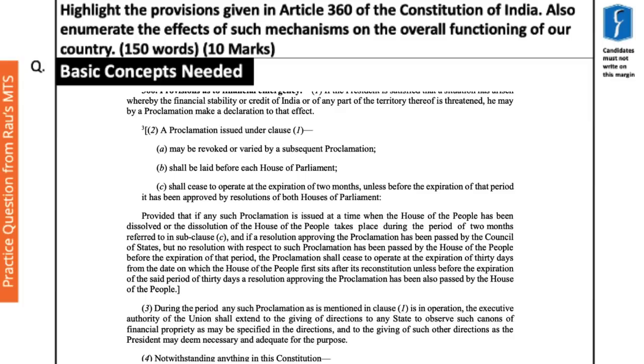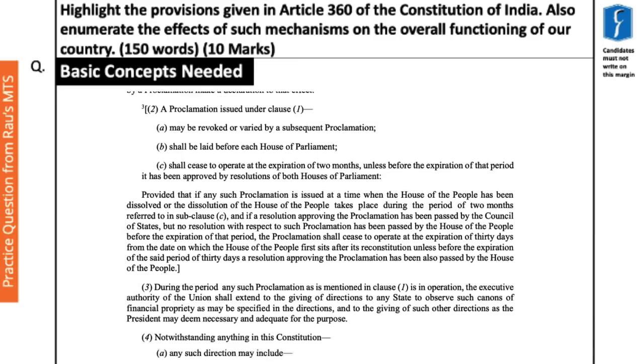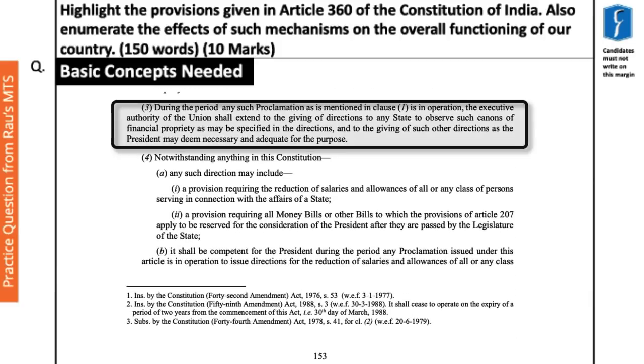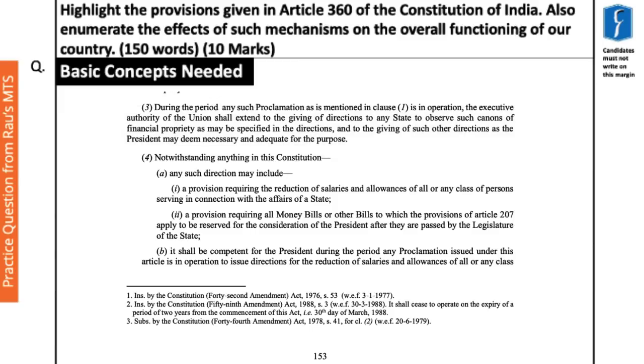So these were the provisions dealing with the implementation part of the financial emergency. But what are the effects or impact once the financial emergency kicks in is governed by the rest of the articles. For example, clause 3 of Article 360 says that during the period any such proclamation as is mentioned in clause 1 is in operation, the executive authority of the union shall extend to giving of directions to any state to observe such canons of financial propriety as may be specified in the direction, and to the giving of such other directions as the President may deem necessary and adequate for the purpose.